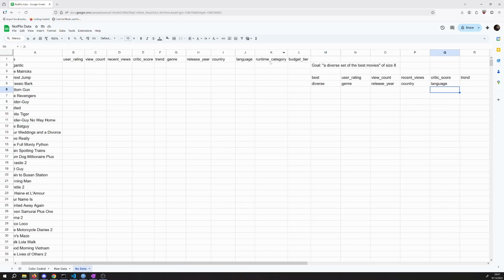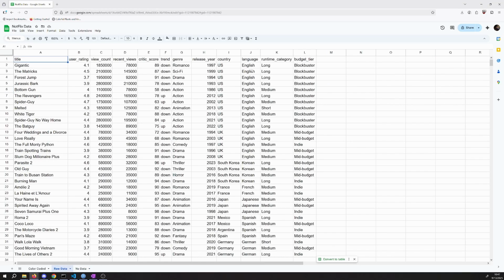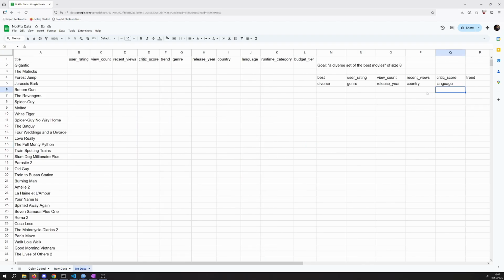Runtime category, that one's a little unclear. So let me jump to where I've got some data here. Okay, so that was just telling me long, medium, or short. And then the budget tier also: blockbuster, mid, or indie. Those also seem like they might be relevant in the diversity consideration.